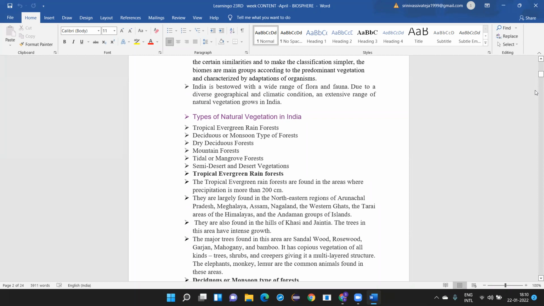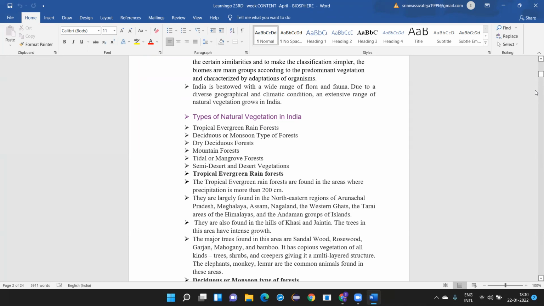They are mostly found in the northeastern regions: Arunachal Pradesh, Meghalaya, Assam, Nagaland, as well as the Western Ghats, the Tarai area of the Himalayas, and the Andaman group of islands. All these areas receive rainfall of 200 centimeters, which is why you find tropical evergreen rainforests. They are also found in the hills of Khasi and Jaintia.